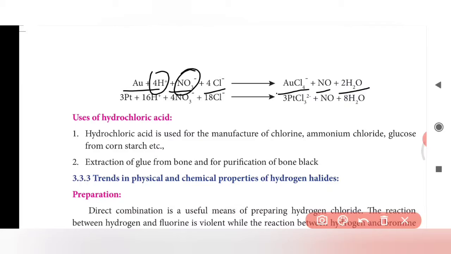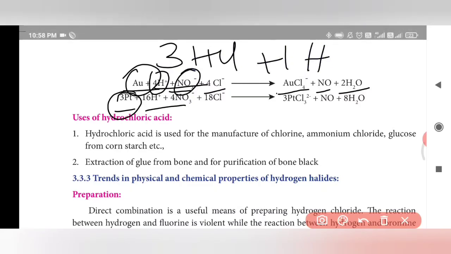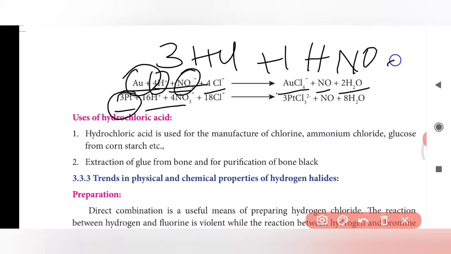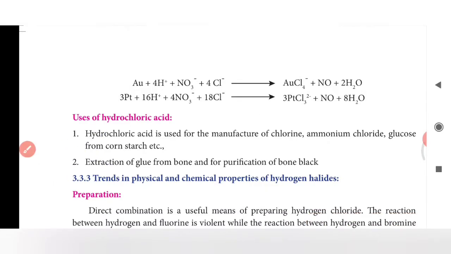Here the gold and platinum get dissolved by the use of aqua regia. And I told you that it is 3 parts of HCl and 1 part of nitric acid. Here the nitric acid and HCl are written like this: 16H plus and 4NO3 minus. NO3 minus is nothing but nitric acid only. And H plus is also known as hydrochloric acid. Hydrochloric acid is used